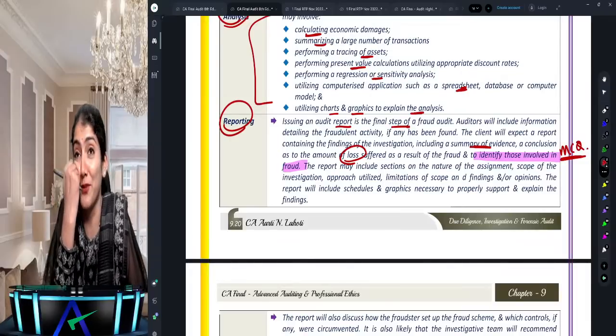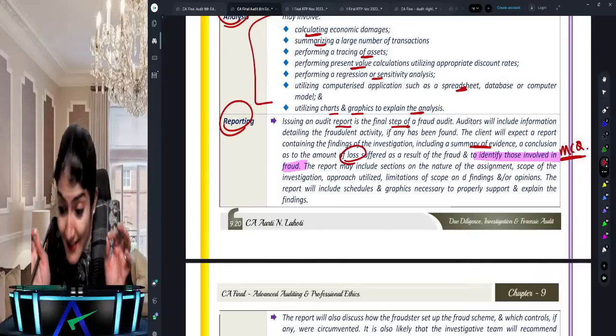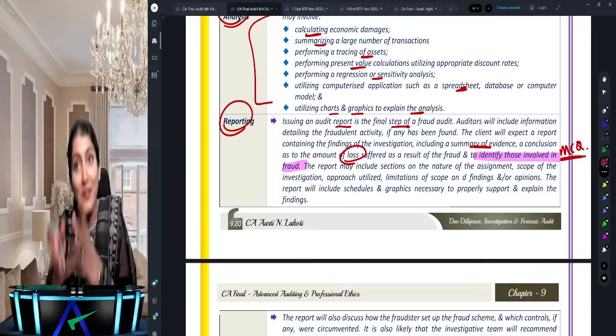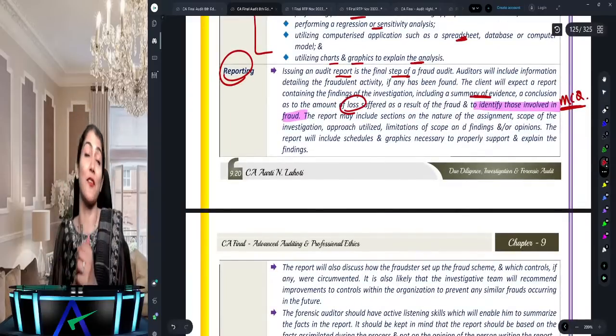Not given in the report. What to do? It's written. You say, ma'am, no, who reads like this? That's what I'm telling you. You only read. Who will read for you? Okay, right. So to identify those involved in the fraud.